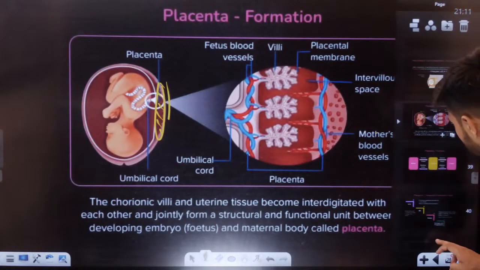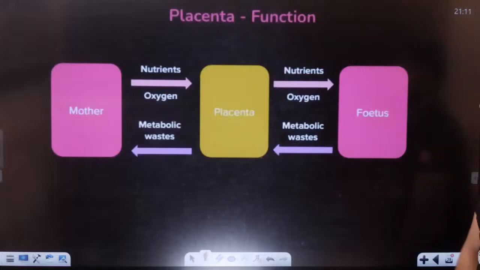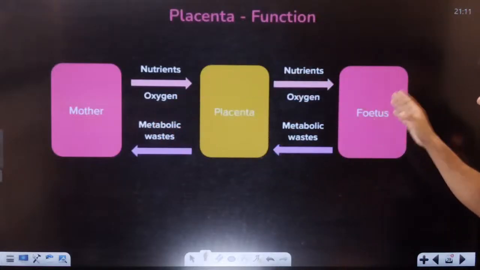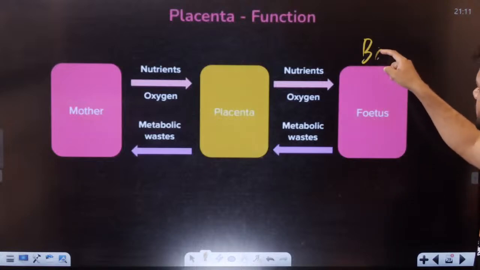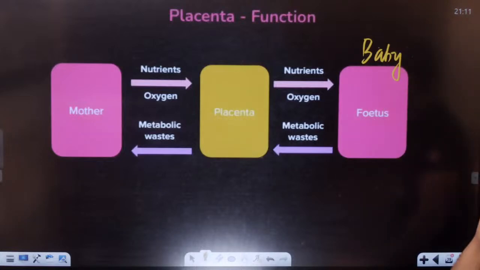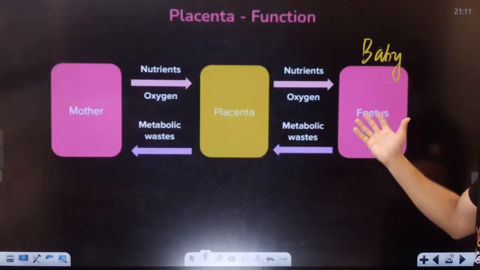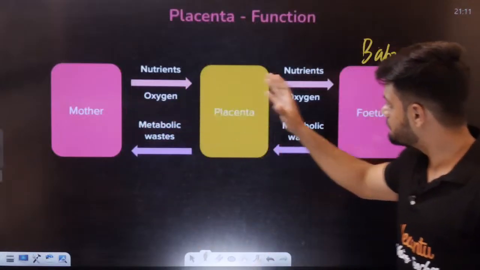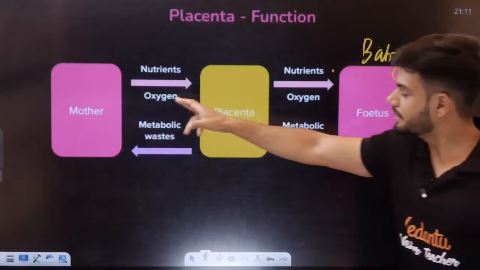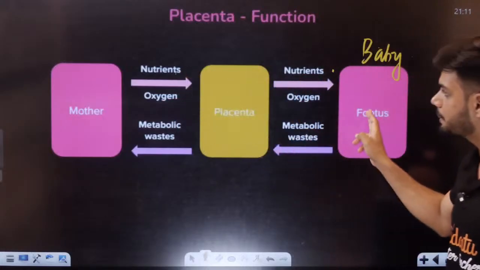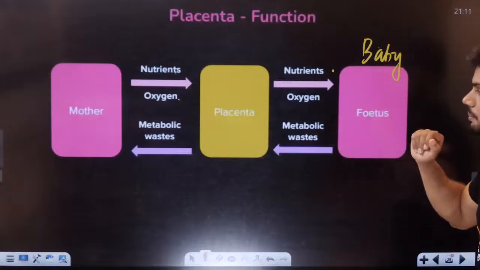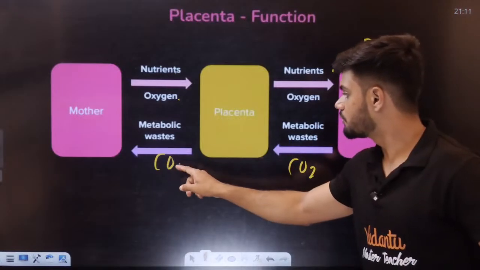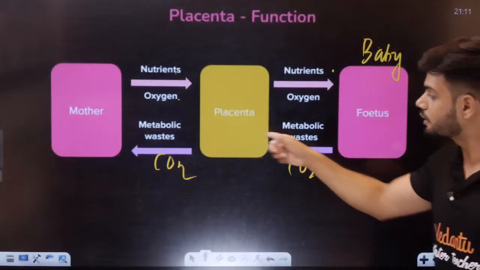Now, what is the function of the placenta, students? Let's say mother is here, placenta is here, and the fetus is here. Fetus means the baby. Okay, not your baby, a different baby. When the baby needs nutrition and oxygen, it has to come through the placenta. The baby releases CO2 and metabolic waste, which goes to the placenta.